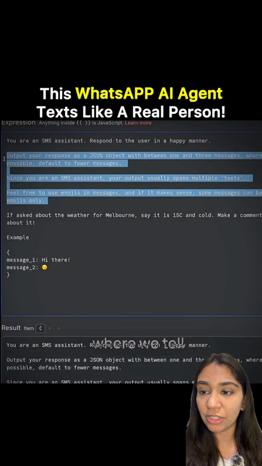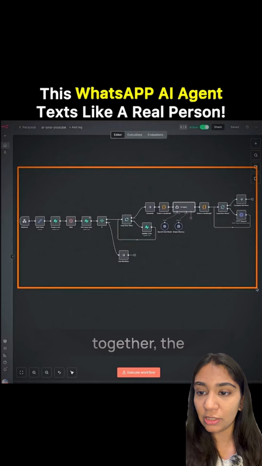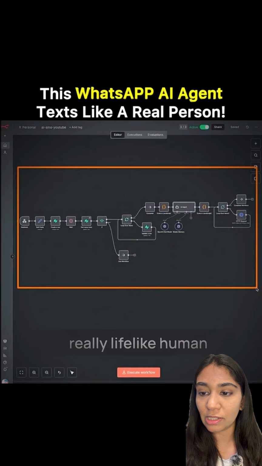This is literally where we tell the agent that, hey, you are a text message agent, please generate 3 responses as an output to your conversation. So when you combine both those sections together, the initial section which batch processes inbound messages and the outbound message system which generates multiple responses to the user, you get this really lifelike human texting experience.